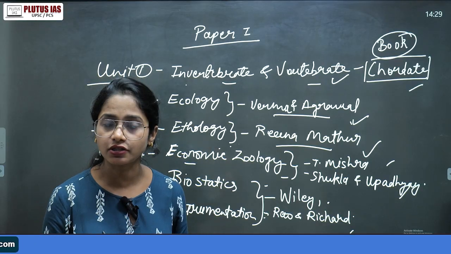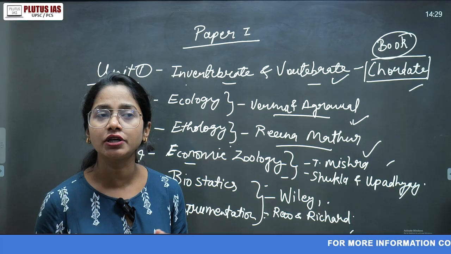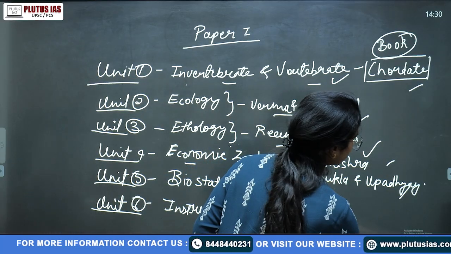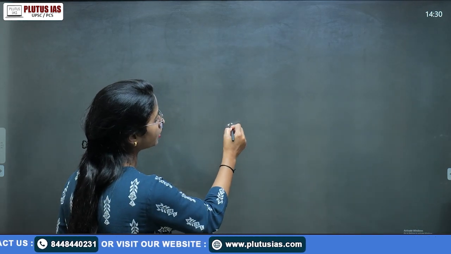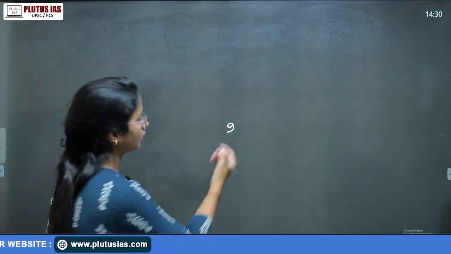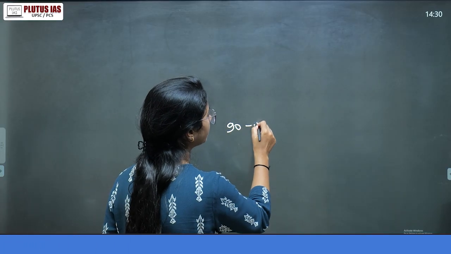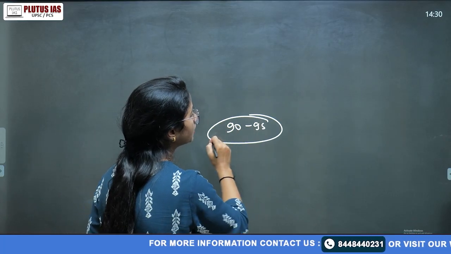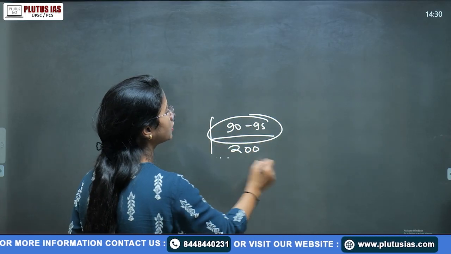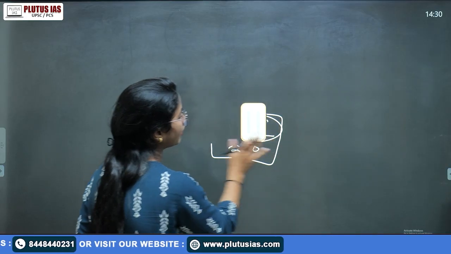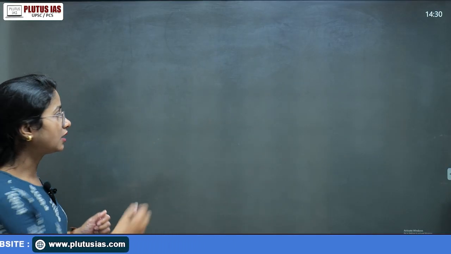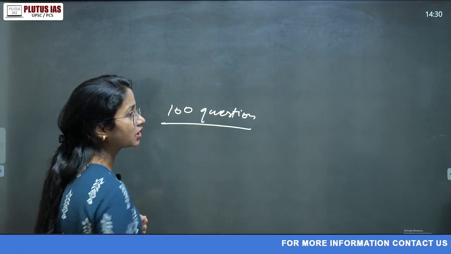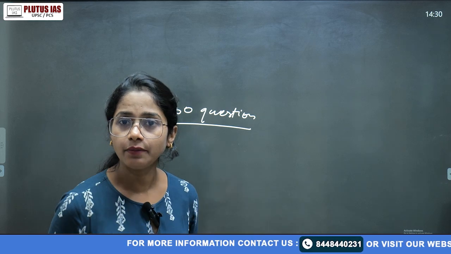You have to make your strategy how to crack questions, what is the number of questions which you will need to crack, and what is your average. Suppose that if you are able to do in that 100 marks, है ना, if you simply talk about, if you see the last few years cutoff, जनरल कट ऑफ I'm talking about 90 to 95 के बीच में, but 2023 की तो आपकी 76 point something आई थी ना. So if you are having that 90 to 95 out of 200, है ना, you are good to go with the prelims. But to even get that 90 to 95 marks, you have to make your strategy that in that 100 questions, right, how many questions you need to attempt, what is your percentage to get the questions correct, है ना, because there is negative marking also.